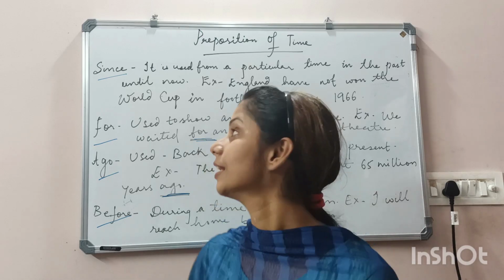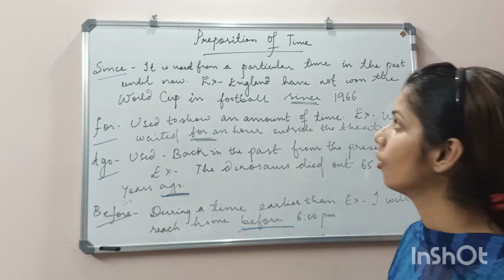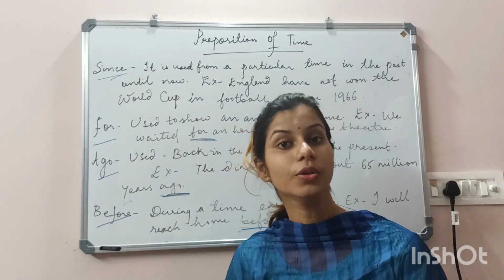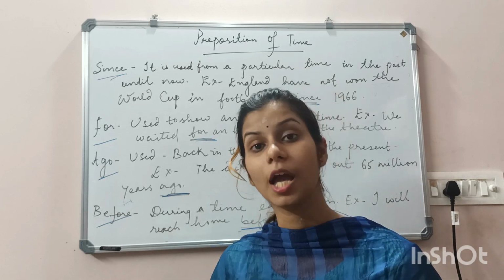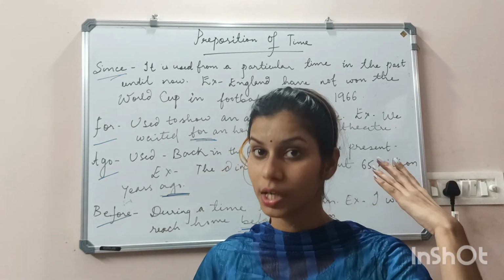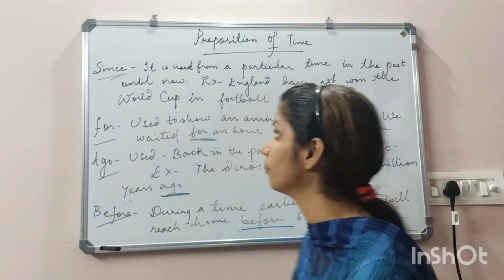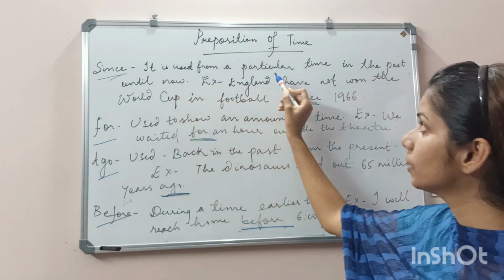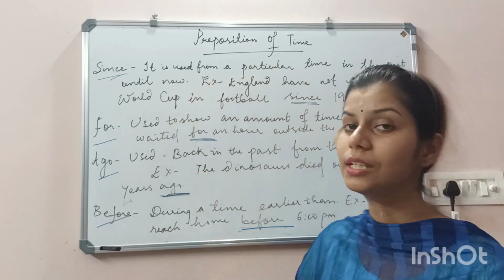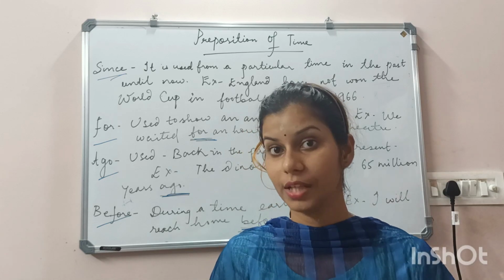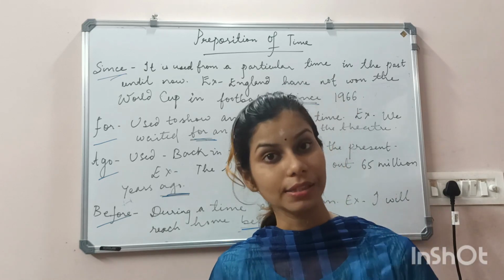So here the next preposition of time is since. When we use since, we use it when we are talking about an incident which occurred in the past and it has been continuing for the present moment. The rule is that it is used for a particular time in the past until now. जैसे कि मैंने बोला था कि वो past में, यानी it is being started in the past time and still